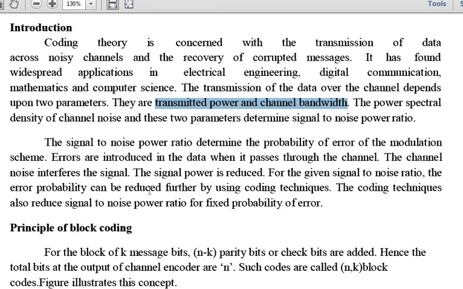Fine. Whatever channel you are having, you have to keep a channel encoder which accepts the message bits and adds redundancy, thereby producing the encoded data at a higher bit rate.